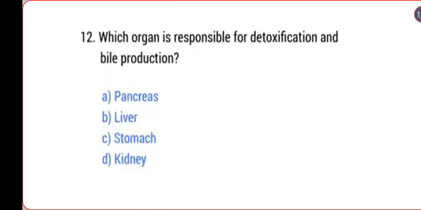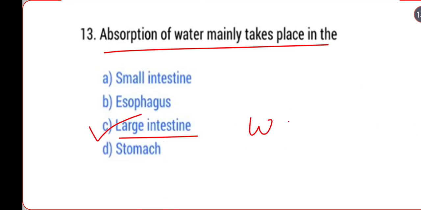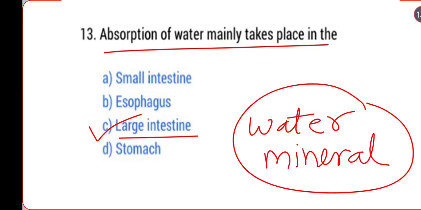Next, which organ is responsible for detoxification and bile production? Bile is produced by the liver. Liver is the largest gland of the body. Question number 13: absorption of water mainly takes place in the large intestine. Water, salt and minerals are absorbed by the large intestine.